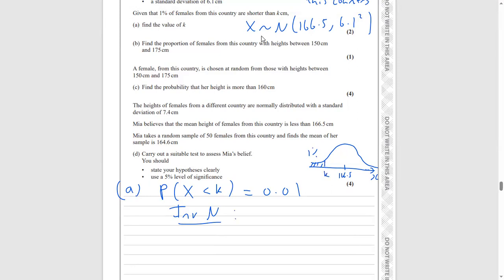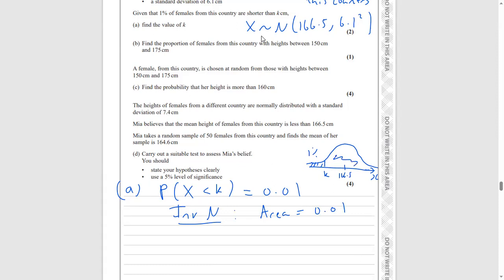So we're going to go to inverse normal. You're going to put into your calculator area equals 0.01. Remember, when you put an area into the inverse normal function on your calculator, the area takes the left tail. The way your calculator is programmed is that it takes the area on the left side of the distribution.